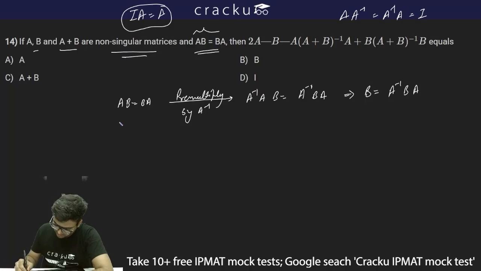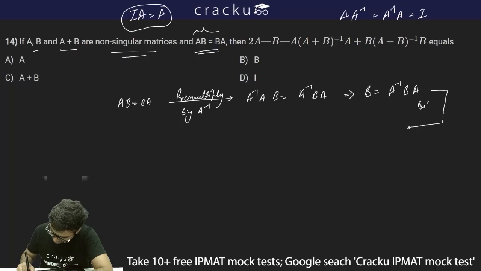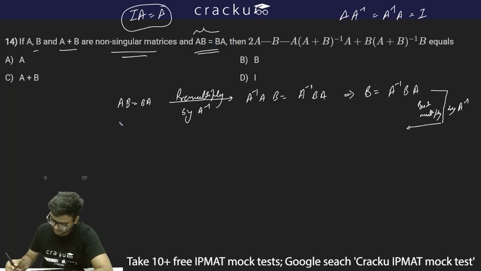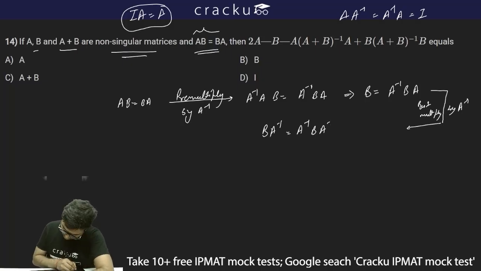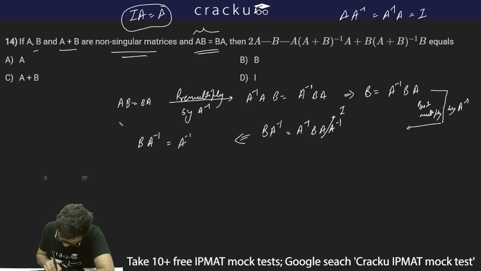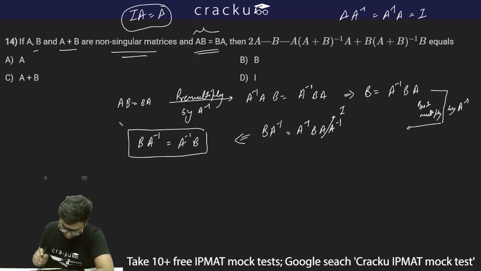Now what I can do, I can post multiply by A inverse. I'll post multiply by A inverse, and what will it become? It will become B into A inverse is equal to A inverse B into A inverse. Now again this will be I. So ultimately this will be simplified to B into A inverse is equal to A inverse into B. This is my final simplification, which is B into A inverse is equal to A inverse into B up till now.